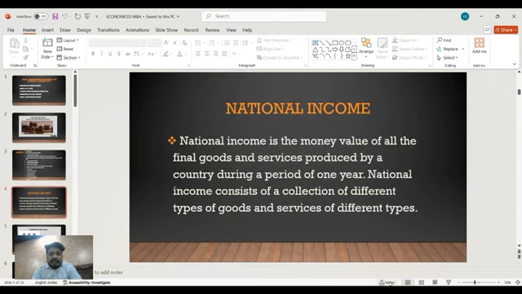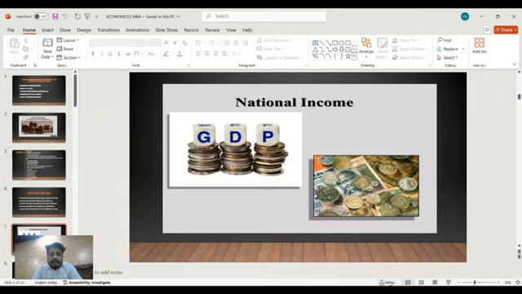National income is the money value of all the final goods and services produced by a country during a period of 1 year. National income consists of a collection of goods and services of different types.